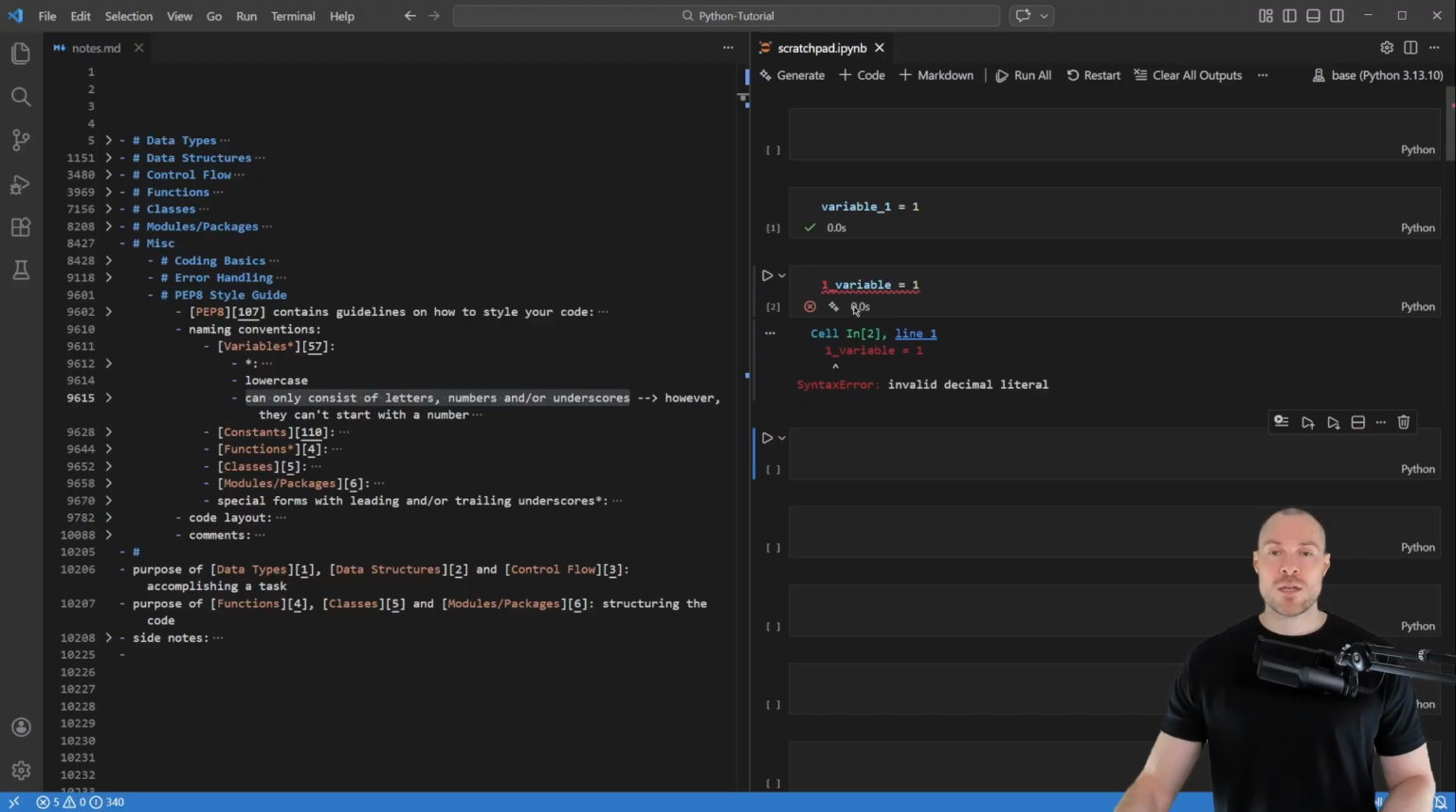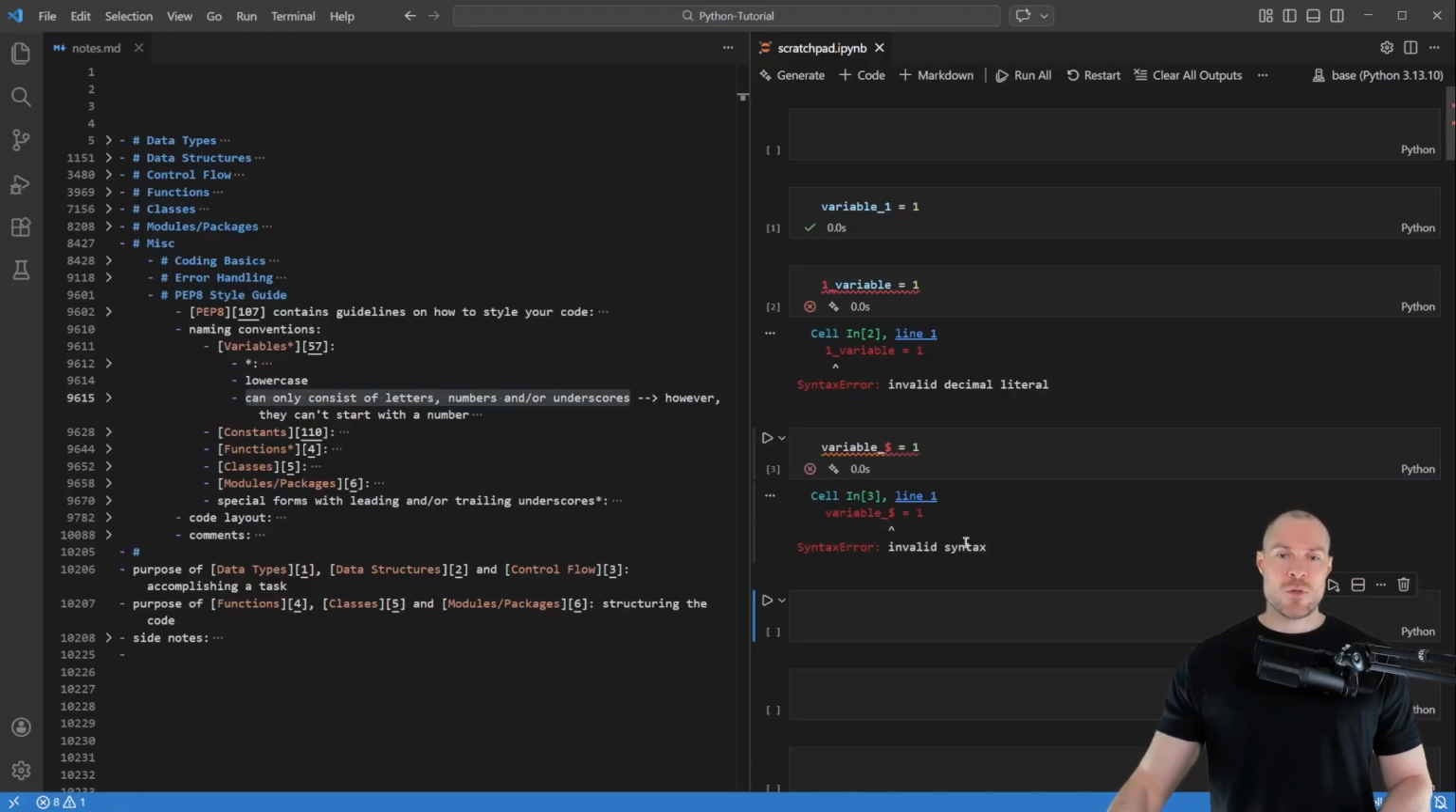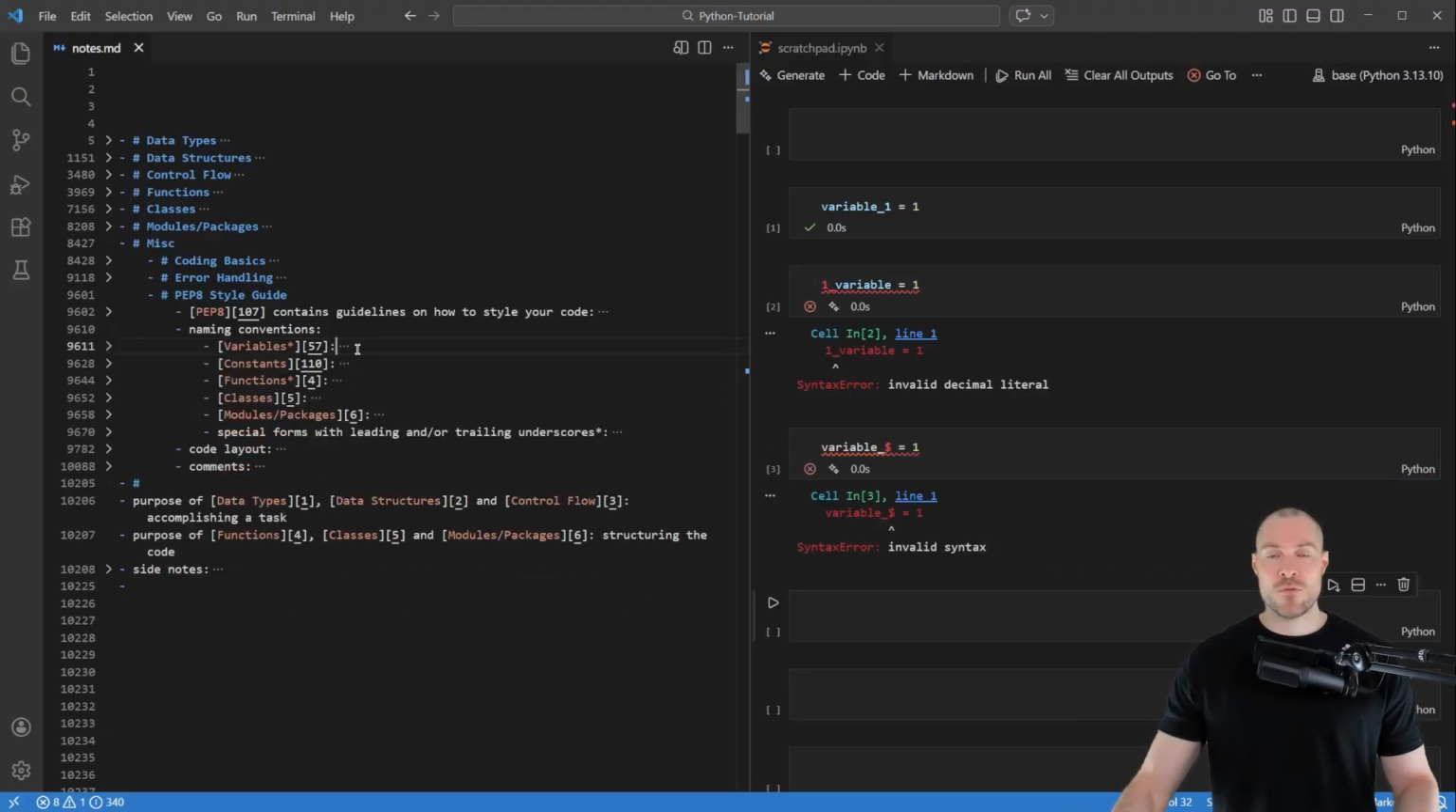And what you also can't do is to use any special characters. So for example, if I say here variable_ and then for example the $ sign and set that equal to 1, then we also get here a syntax error. Okay, so those are the naming conventions for variables.